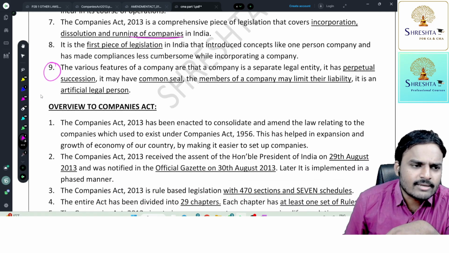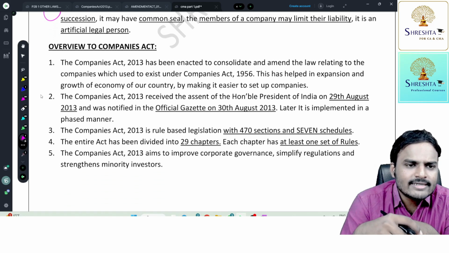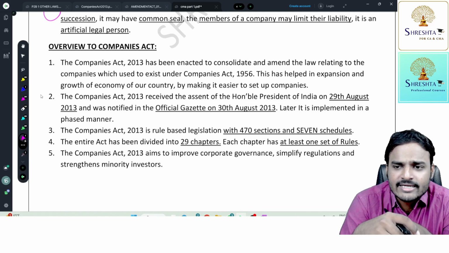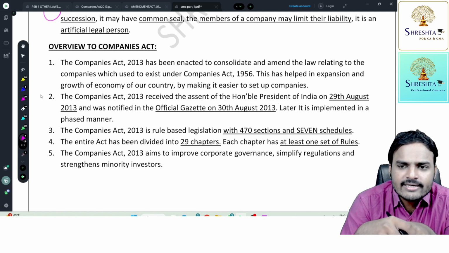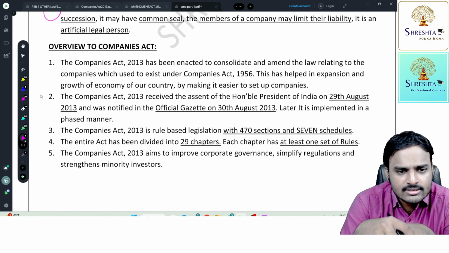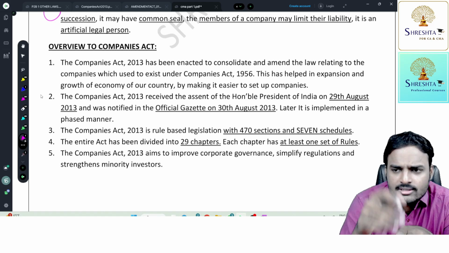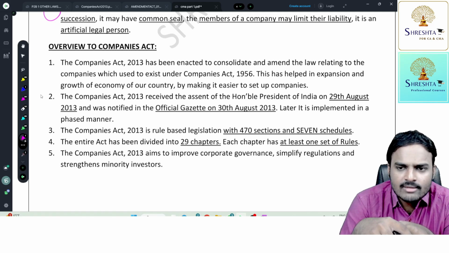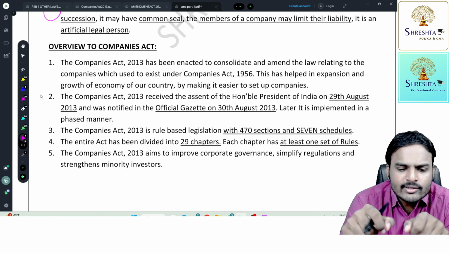Next, overview of the Companies Act. The Companies Act 2013 has been enacted to consolidate and amend the law relating to companies which used to exist under the Companies Act 1956. Post independence, in the year 1956, we had the Companies Act 1956. But in 2013, the Government of India, Parliament, decided to repeal, to scrap the old act and to bring a new act into the picture. So why, sir?